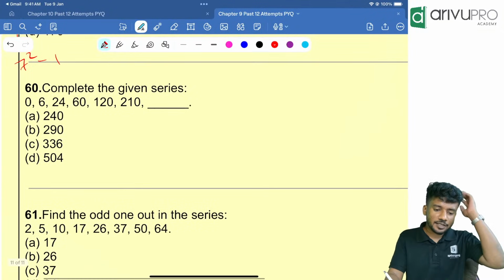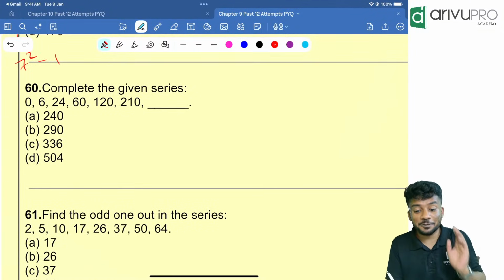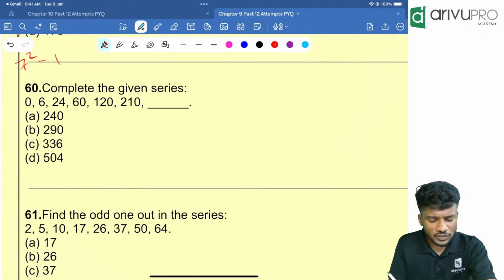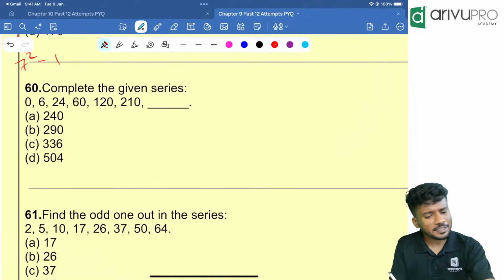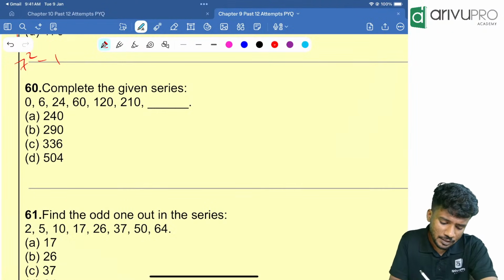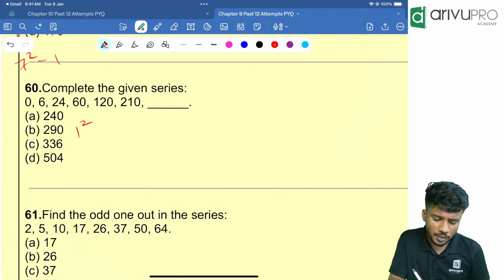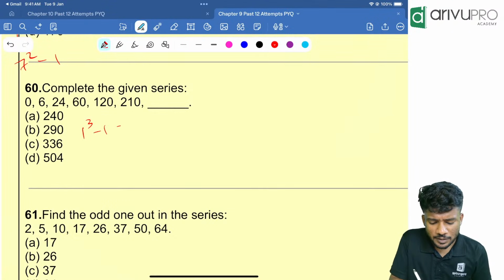Now the last and final question. Sorry, second last question. Not the last question. 0, 6, 24, 60, 120, 210. What is the next number is the question. If you ask me, the easiest way is this: 1 cube minus 1 is 0.